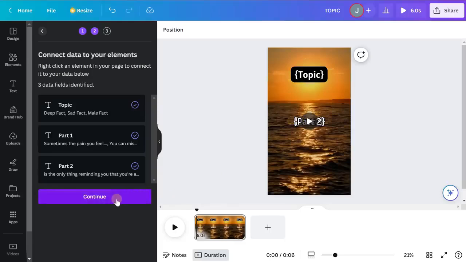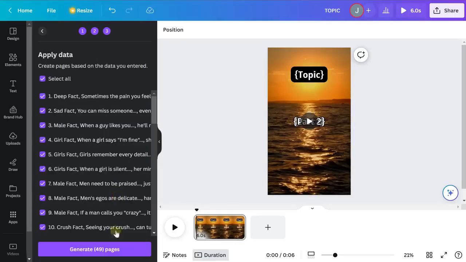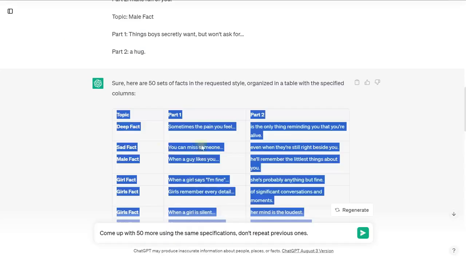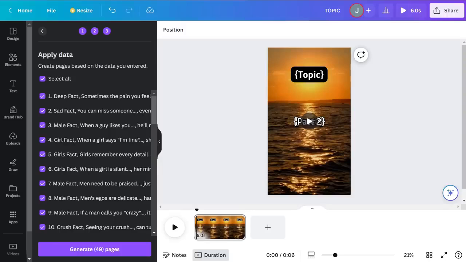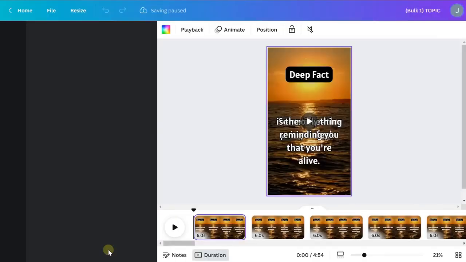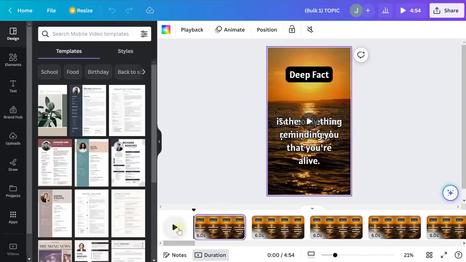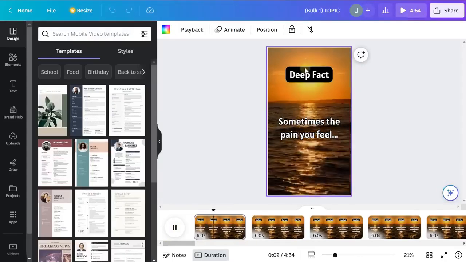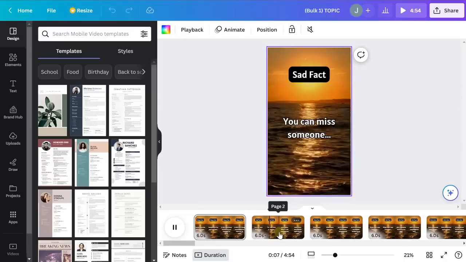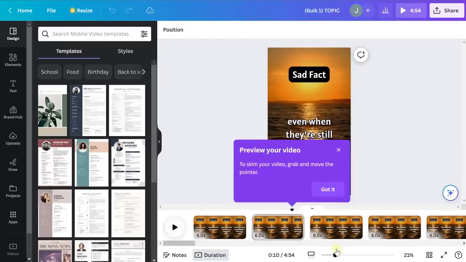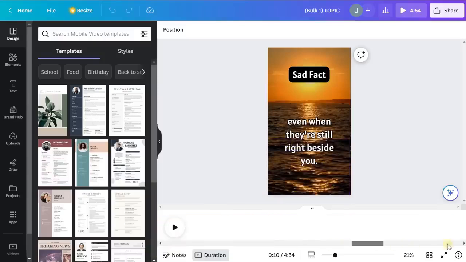So what we're going to do is hit continue. And then when we hit generate here, it's going to generate all 49 videos. I'm not actually sure why it's 49 versus we asked it for 50. But we ended up with 49 nonetheless. So we're going to click generate, and it's going to create each of these videos. So we'll hit that now. And here are our 49 videos. If I hit play, you can see it shows the first part, then the second part, next one, first part, and then the second part. And that goes for all of these.